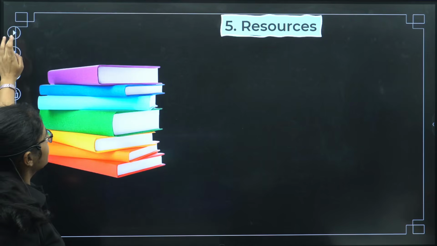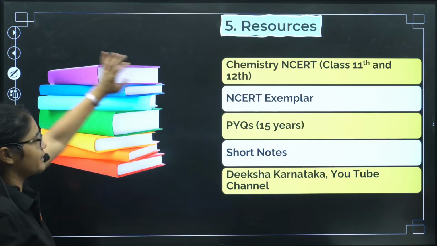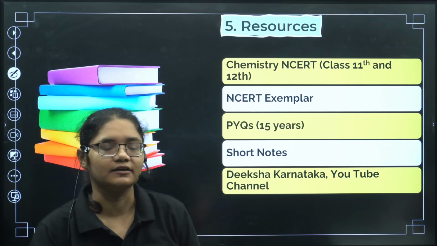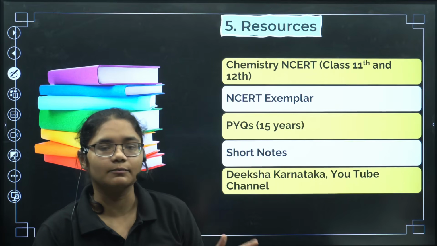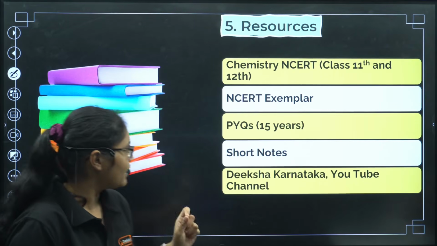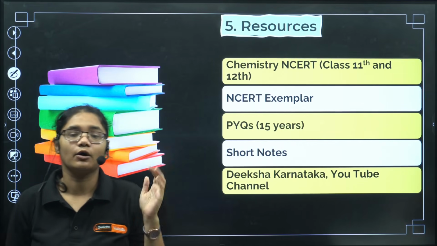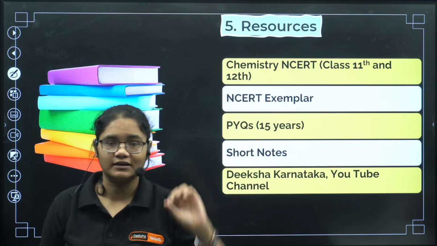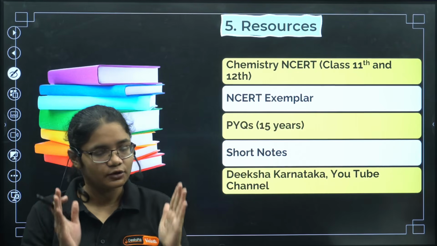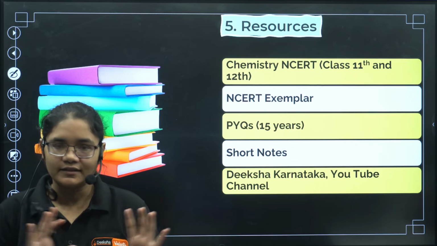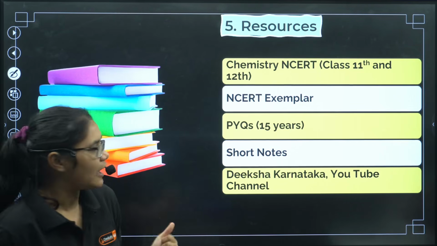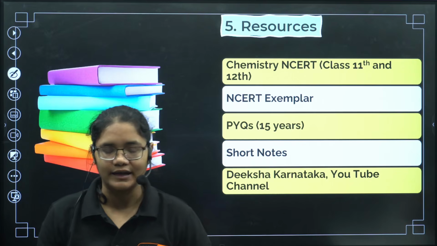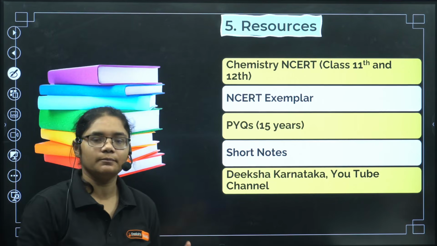Now moving forward to what all resources you have to refer. This is very important, because if you go and refer to many resources here and there, then it will be troublesome. It will be a burden, and that is also not useful. So you have to completely rely on the chemistry NCERT books, PU1 and PU2. Class 11th has 2 books and class 12 has 2 books. Only that is your reference for chemistry KSET. No other reference books, nothing is required. After that, you need the NCERT exemplar book. Okay, NCERT exemplar, you can have an online copy or you can purchase it, for both PU1 and PU2.